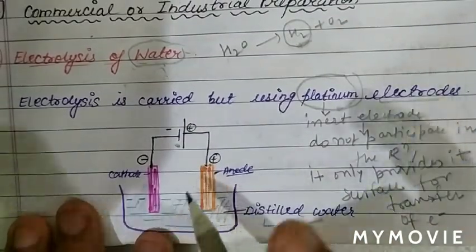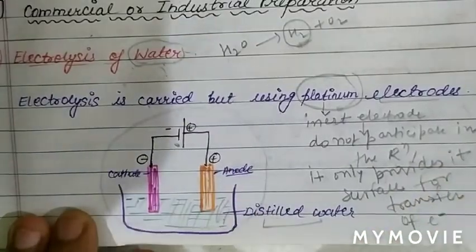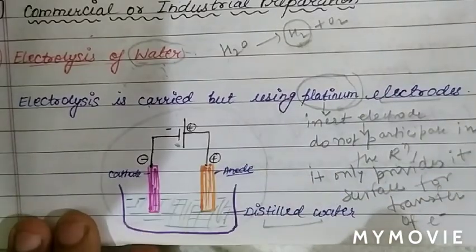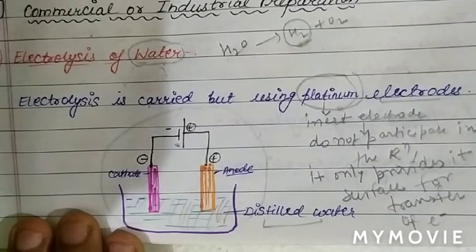Do not confuse this combination of electrolytic cell with electrochemical cell. So always remember the connection in electrolytic cell.